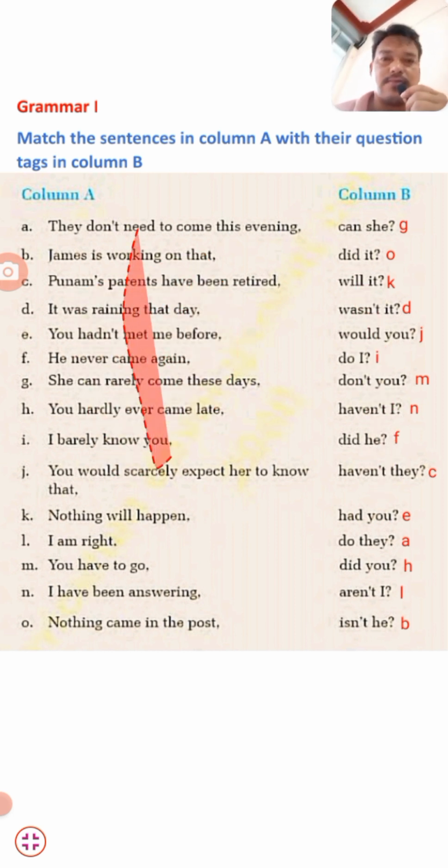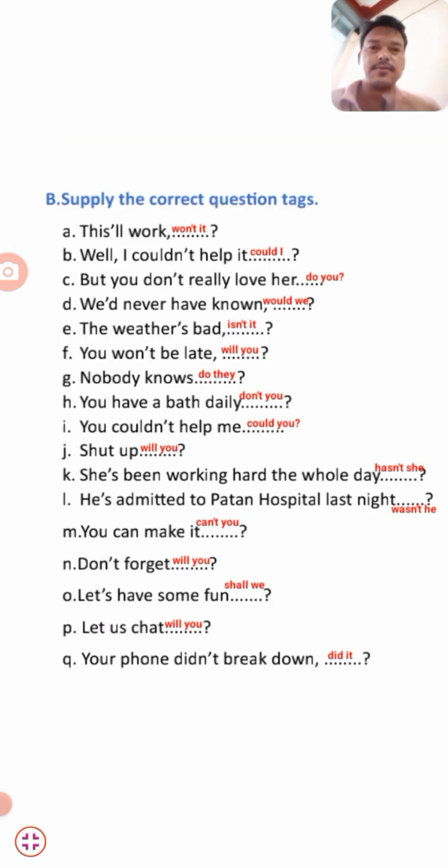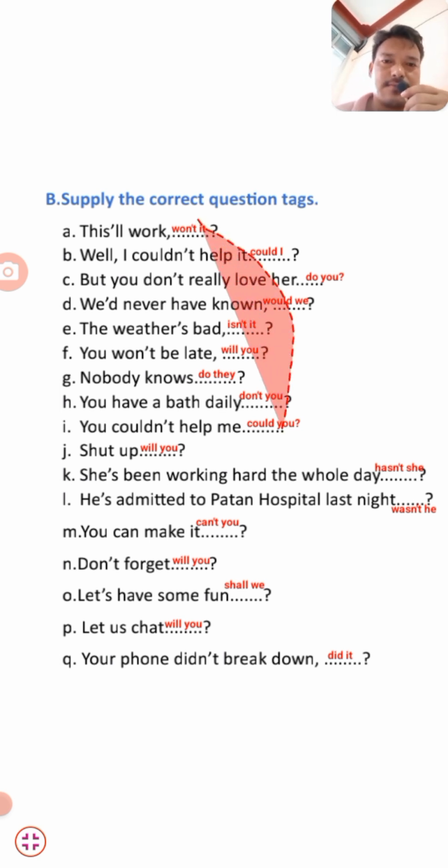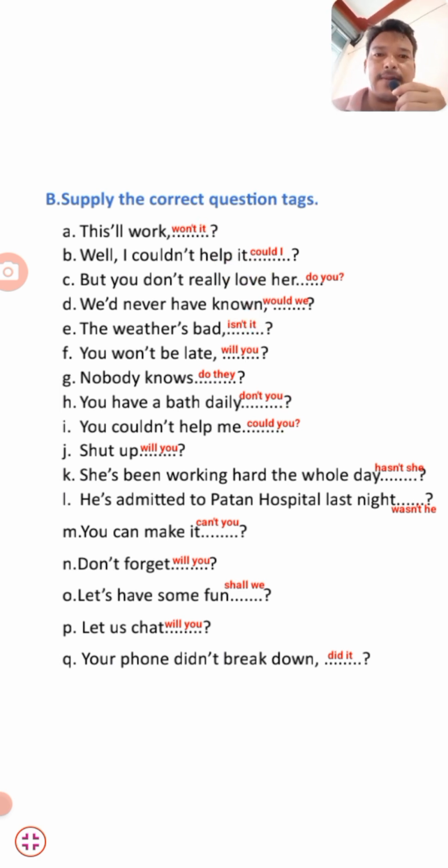I have solved here, students. It's all about that. And move to the next exercise. Now exercise number B, students, from the grammar part. Again supply the correct question tag. Again, you have to fill the correct question tag here in this exercise.